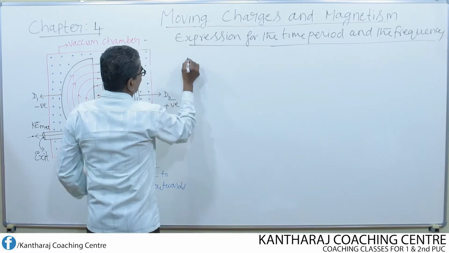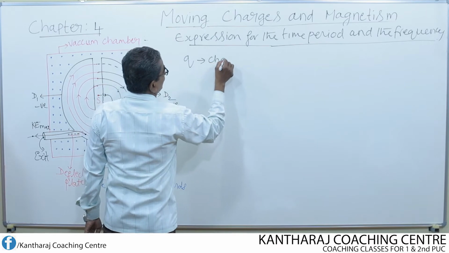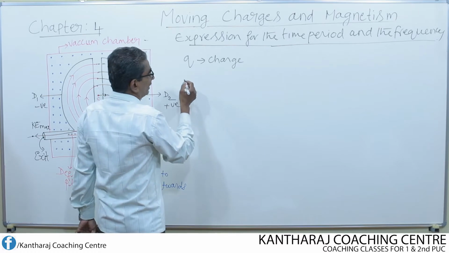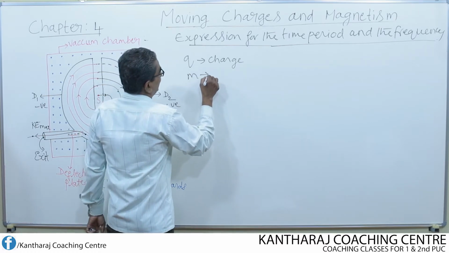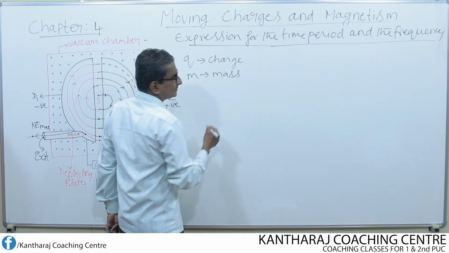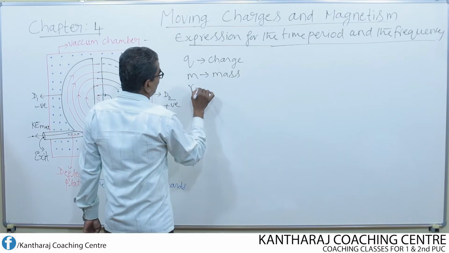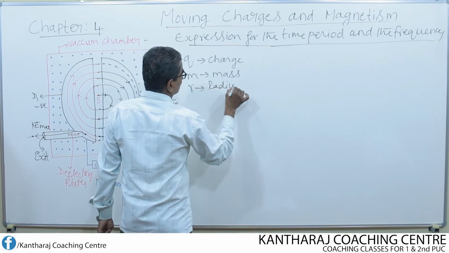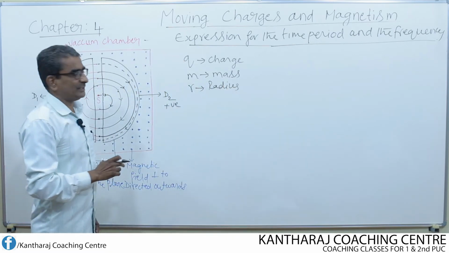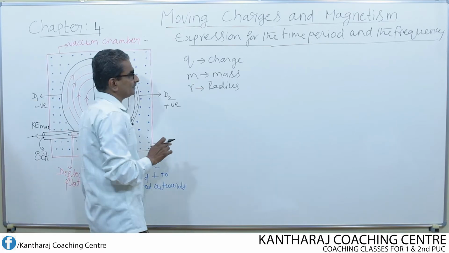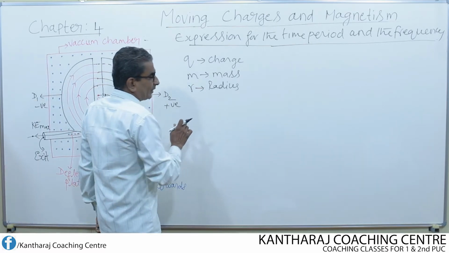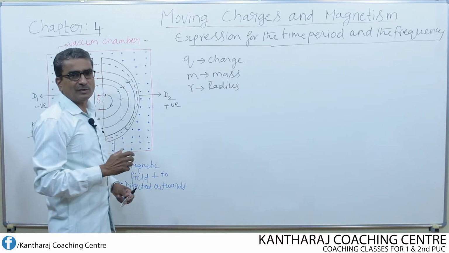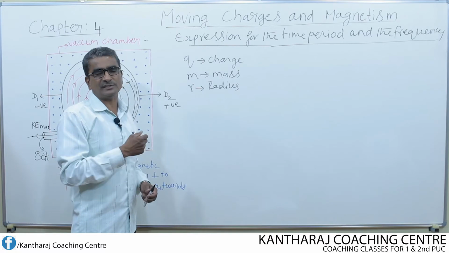Now, let Q be the charge of the particle, a positively charged particle known as a proton or positive ion. M be the mass of the charged particle. R be the radius of the path, the semicircular path. Now, for any particle to undergo circular motion, what is essential? Centripetal force is essential.